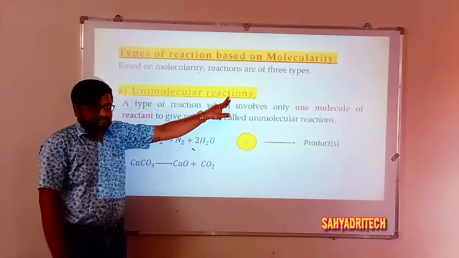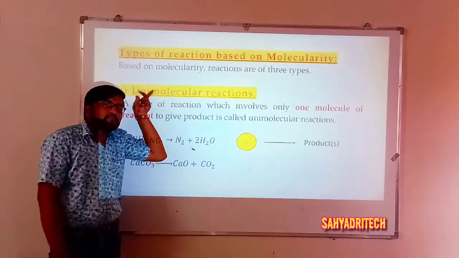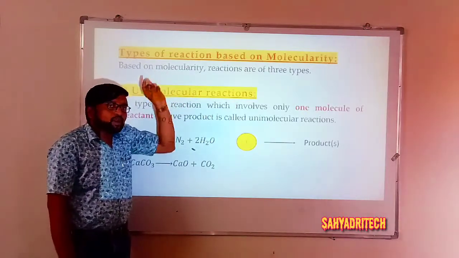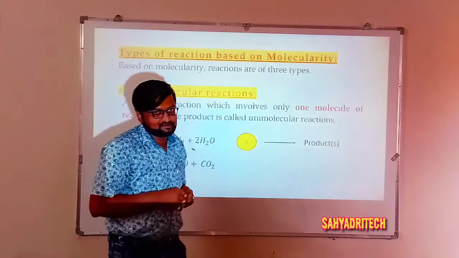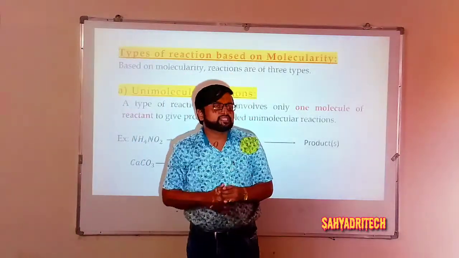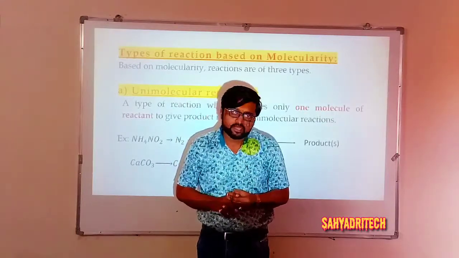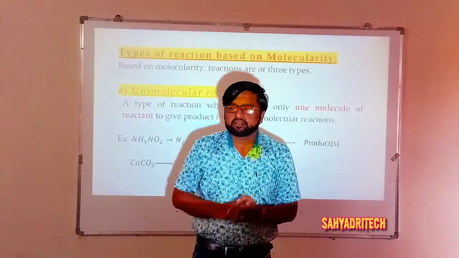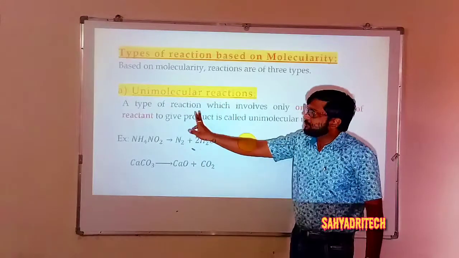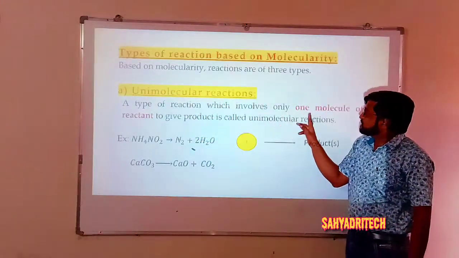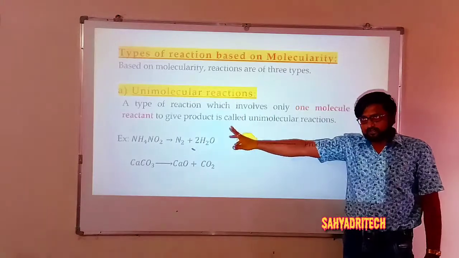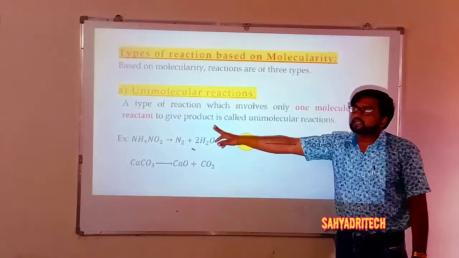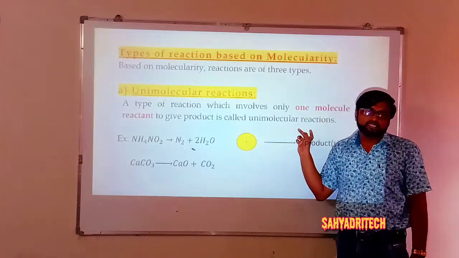Unimolecular reactions. Well, what the name says, unimolecular. You know that uni refers to one molecule. So 1 mole of reactant species involved in a reaction, or we can say 1 mole of reactant species is going to give product. So the definition: a type of reaction which involves only one molecule of reactant to give product is called a unimolecular reaction.